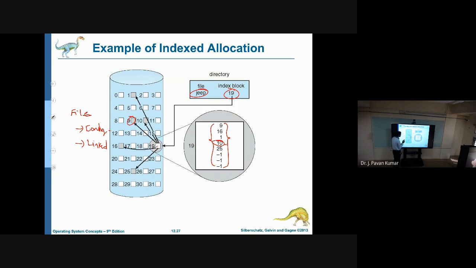Whenever we reach null, we understand that block is the last block in the file. Last is indexed allocation, where we maintain a separate block to hold the pointers to all the different blocks. This is identified as the index block, where we have information about all the blocks of the file. These are the 3 file allocation methods. I hope you understand this. Yes?